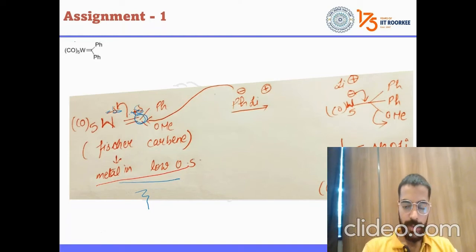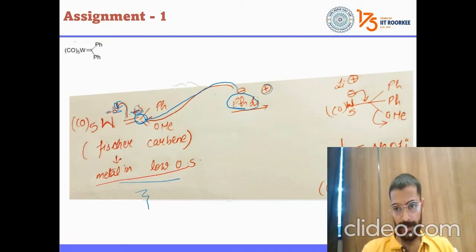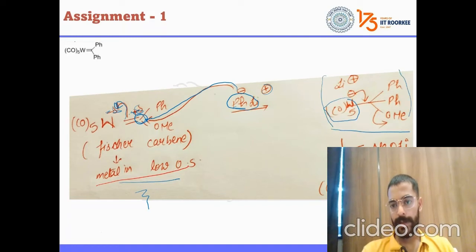If we see our reactant, phenyl and lithium metal, which is stabilizing this phenyl, right? It can act as a nucleophile and attack here. This bond will go here. And this lithium will stabilize this transition metal. Again, this negative charge metal cannot hold the negative charge, so it will push back the electrons here.